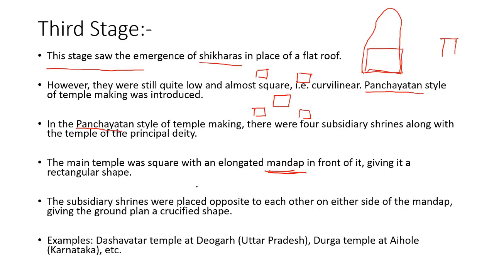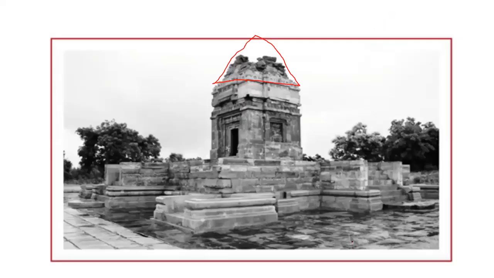Understood, all of you? So what are the new features introduced in the third stage? Shikhara, Panchayatan style of temple architecture, as well as the prayer hall, that is mandapa. An example of a third stage temple is Dashavtar temple, located in Devgarh, Uttar Pradesh, and Durga temple at Aihole.